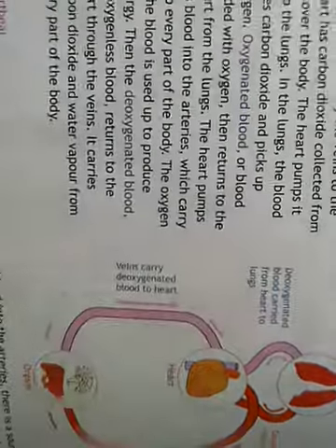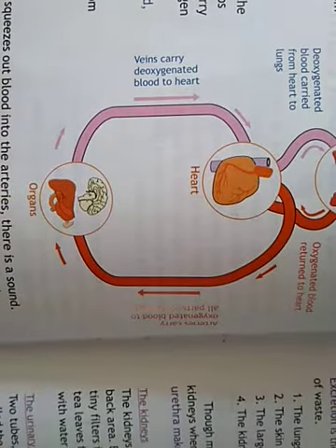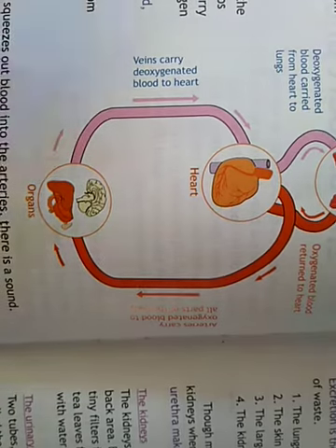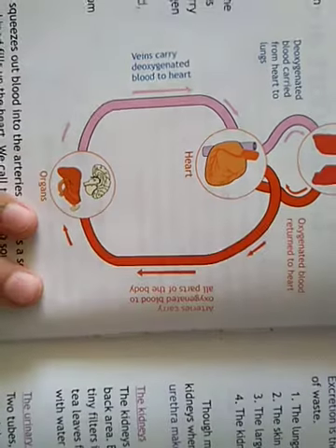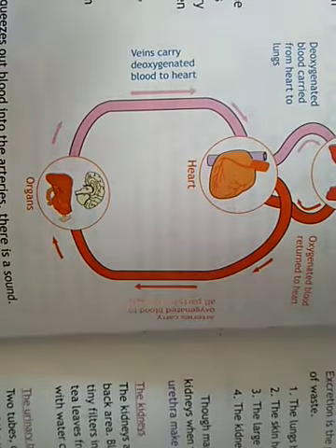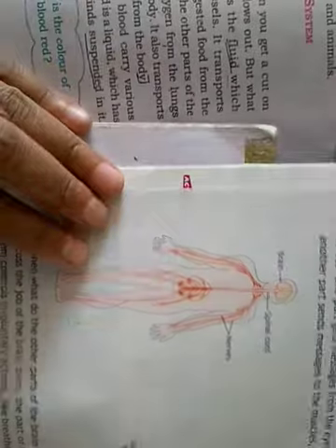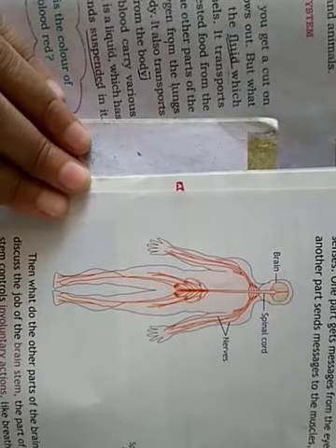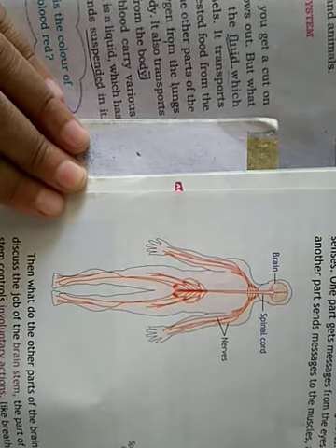Okay, so this was about the transportation, and we will discuss in detail in this chapter the transportation of animals and plants. So I hope you understood. Again, one transportation is very important, that is the nervous system. The nervous system also plays a role in transportation in our body.